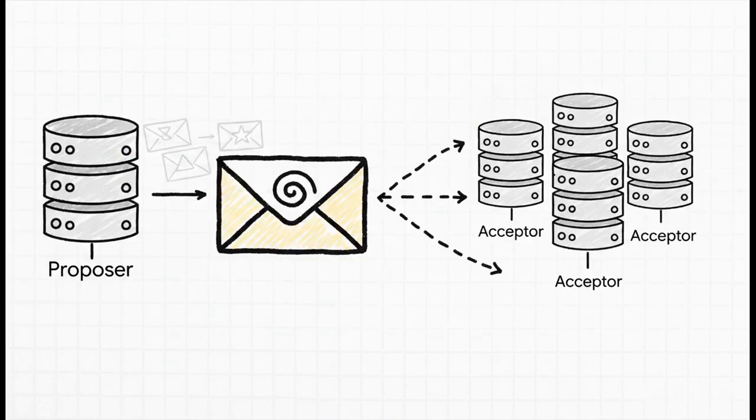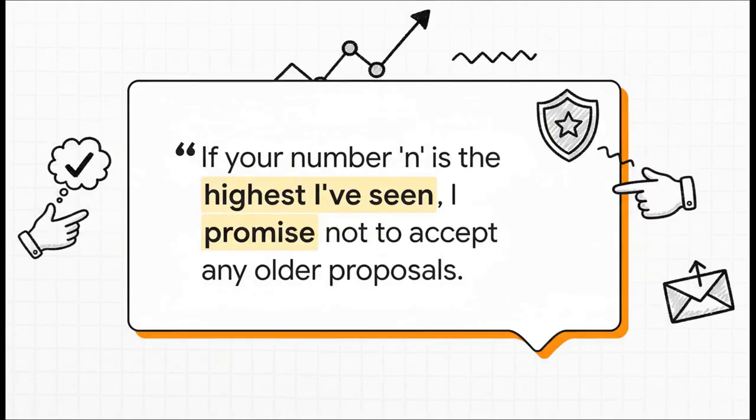So it all begins with a proposer. It picks a proposal number, n, and this is super important. That number has to be higher than any number it's ever used before. It then sends out a prepare message with this number to a bunch of the acceptors. It's basically saying, hey everyone, I'd like to make a proposal, and my ticket number is n. May I have the floor? An acceptor gets this message and checks the number. If n is higher than any other proposal number it's seen so far, it makes a critical promise.